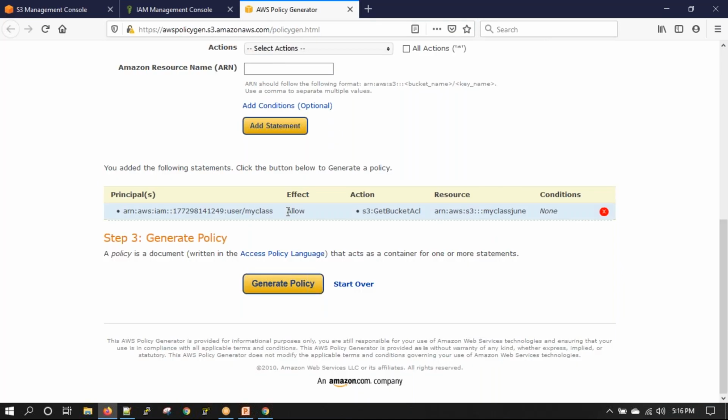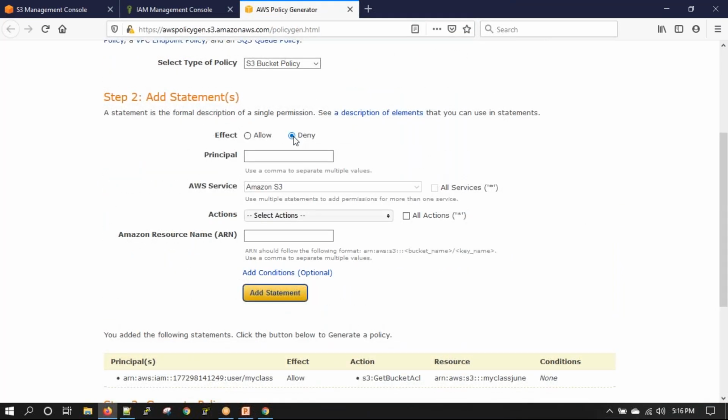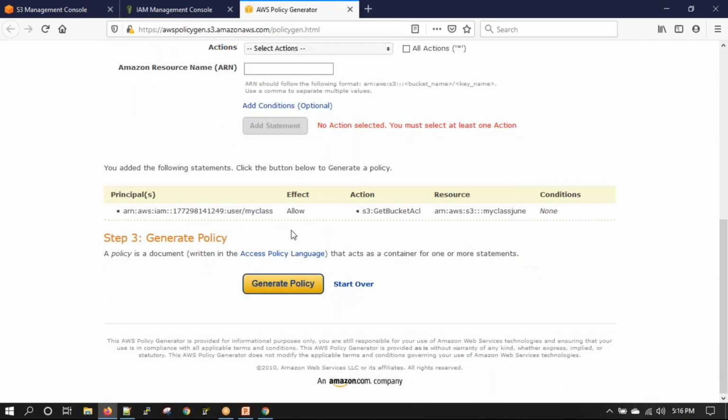Similarly, we can create deny policies. So we can say deny, principal can be anything. Then what are we denying? I can say all services. First we define principal on services, add statement, and then it will be similarly generated.